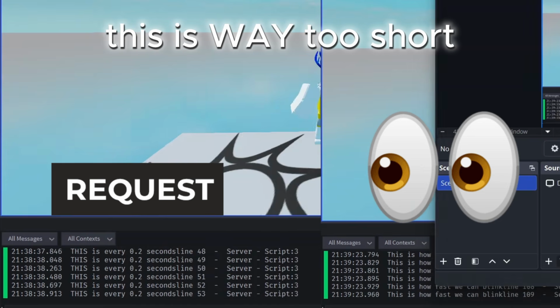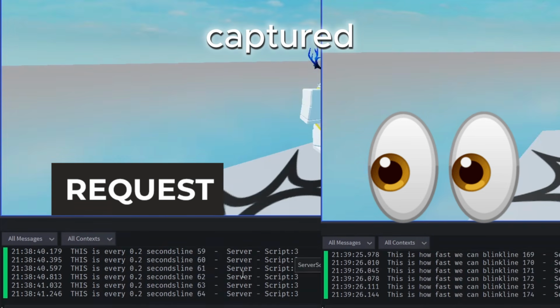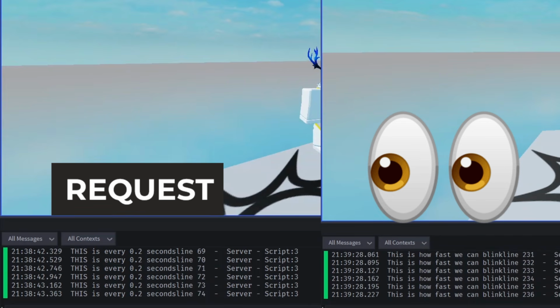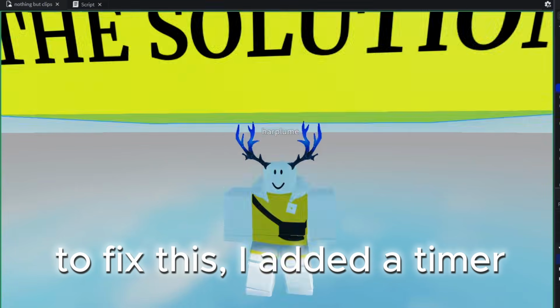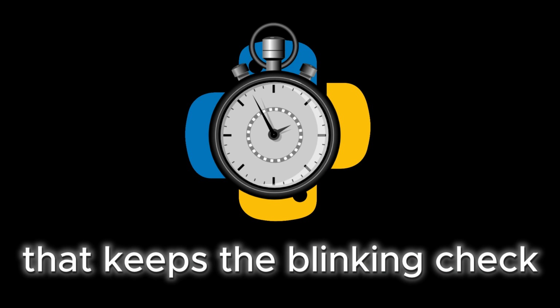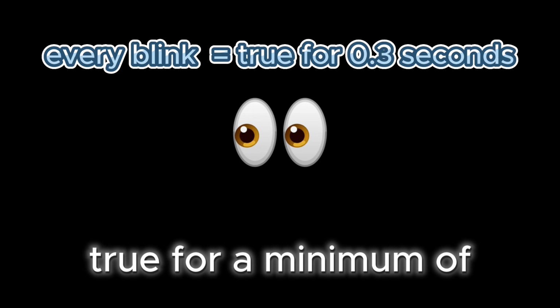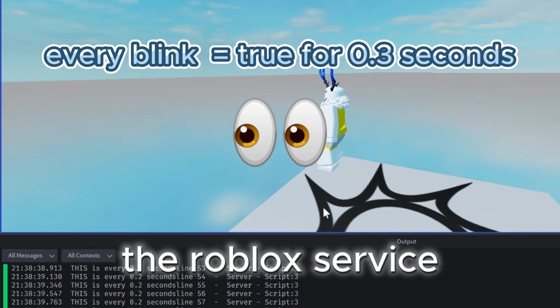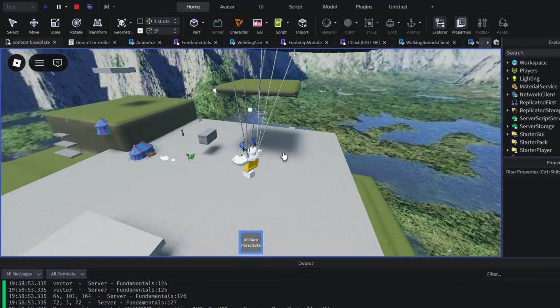This is way too short of a time period, so blinking may not even be captured. To fix this, I added a timer on my Python script that keeps the blinking check as true for a period of time every time you blink. And now, as long as I keep it true for a minimum of 0.3 seconds, the Roblox servers can poll for my blinks. Now we can actually generate a world.